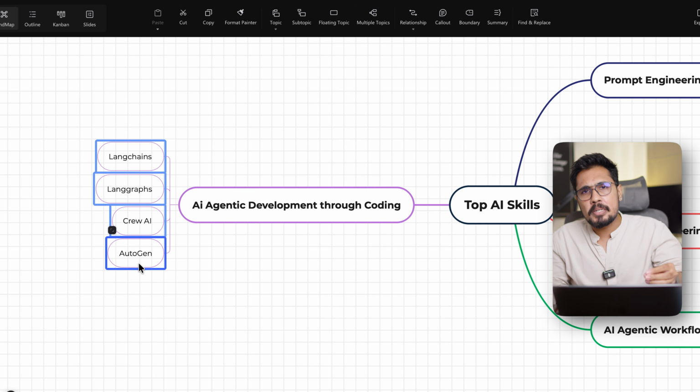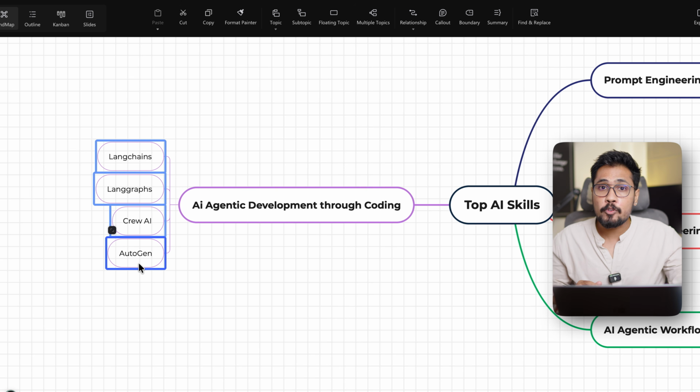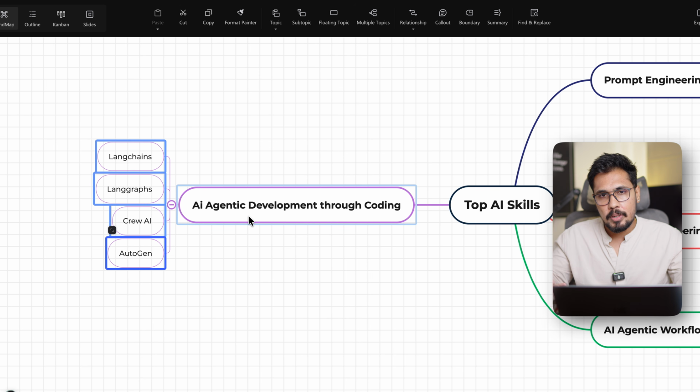And this is a high-paid skill if you are trying to be a software engineer, or a data scientist, or a data analyst, or a data engineer. You already have good Python knowledge. If you are able to learn this AI agentic development through coding, that's going to be a game changer. Having this skill on your resume is going to be a game changer. Companies are really looking for this kind of skill.